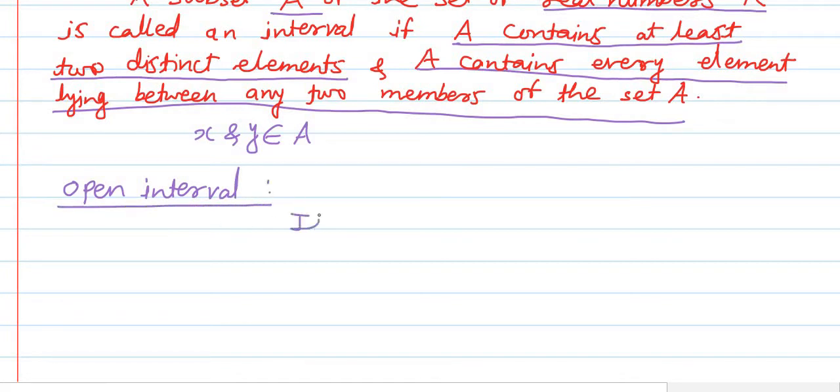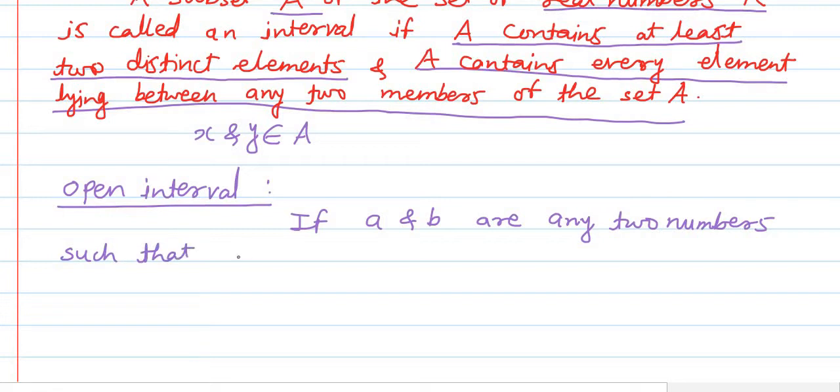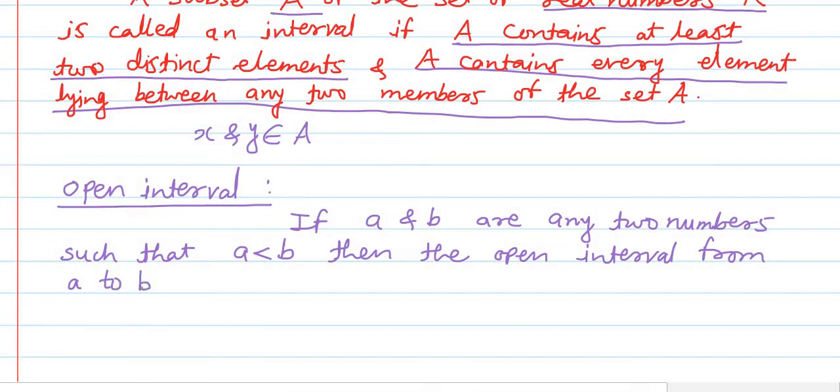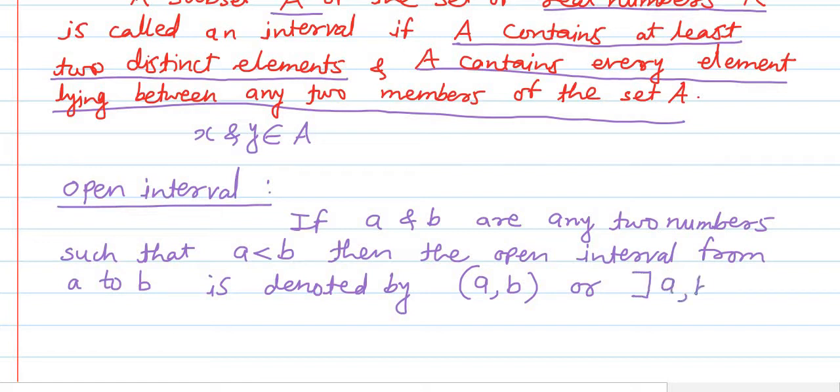See here, if A and B are any two real numbers such that A is less than B, meaning A and B are two distinct real numbers with A less than B, then the open interval from A to B is denoted by the notation in the circular bracket (A, B), or also by the notation in the open square bracket ]A, B[.